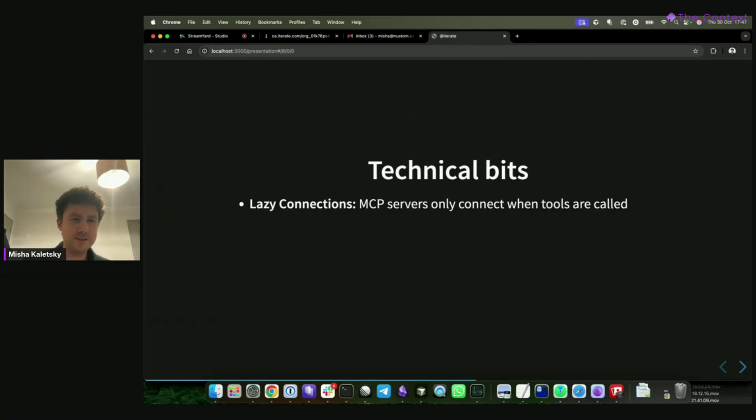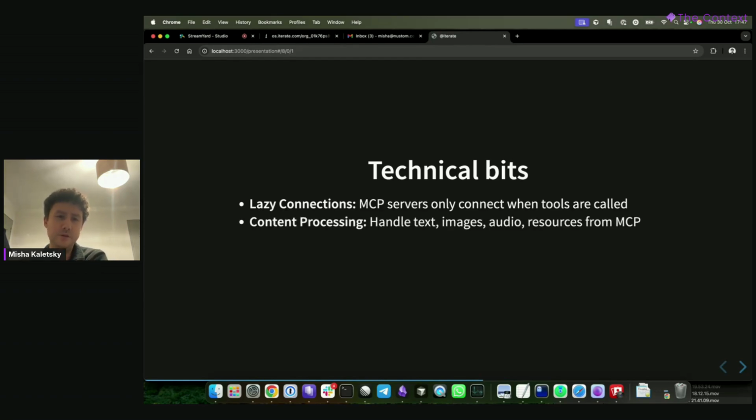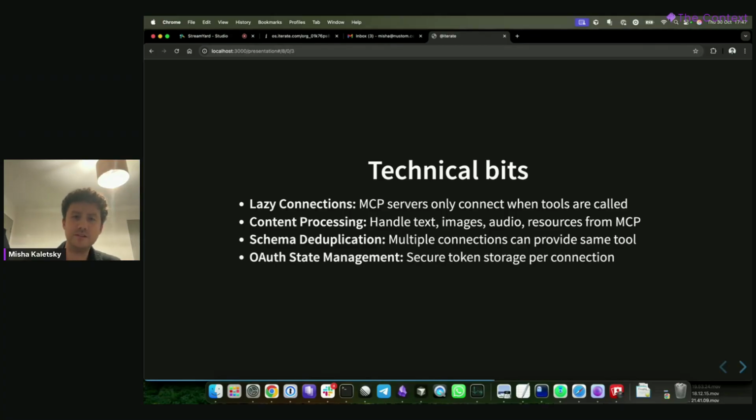Some technical bits that, again, are a little different from some of the MCP client implementations that you'll see. So we have lazy connections. If we're aware of a tool, but we don't have an MCP server connected, we can keep the schema for that tool and the description for it. And under the hood, since we're wrapping the implementation of these tools, we will connect to the server as part of the tool call and fire off all these connection events to make sure the user is authorized. We can handle all the things you'd expect from a Slack bot, so text, images, audio, MCP resources.